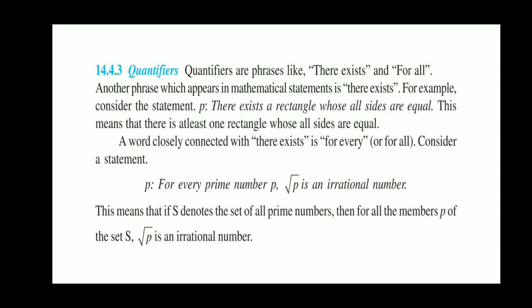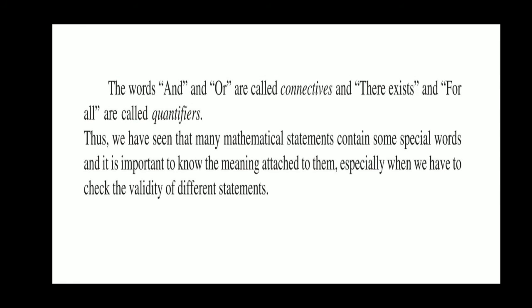So such phrases like "for every", "there exists", "for all" are called quantifier words. The words "and" and "or" are called connective words, whereas "there exists" and "for all" are called quantifier words.